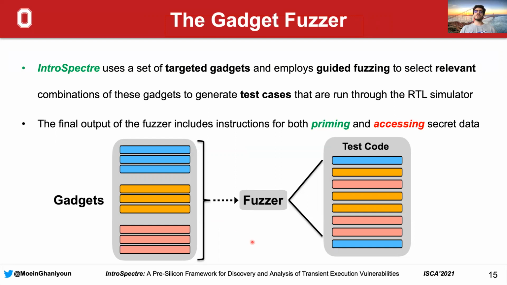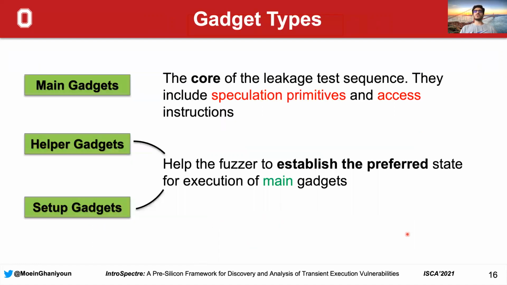Here in this figure, you can see a simplified version of our fuzzing framework, where at the left, we have the pool of different types of gadgets that are fed into the fuzzer, and the fuzzer selects and combines different gadgets together to form the final test code. So instead of just randomly combining some random instructions, our fuzzing framework leverages gadgets as its building blocks.